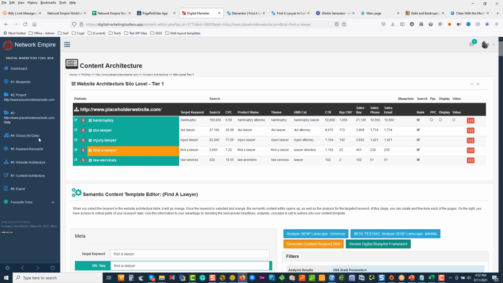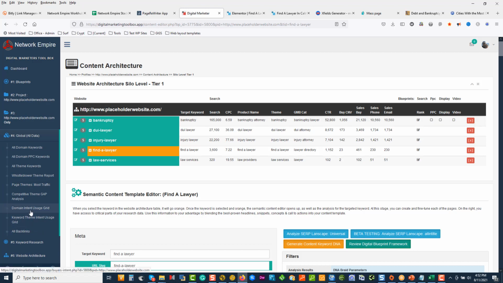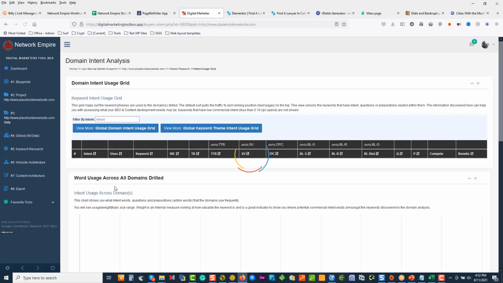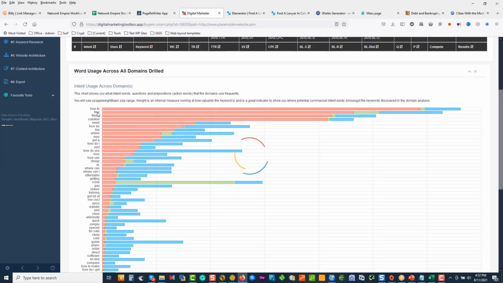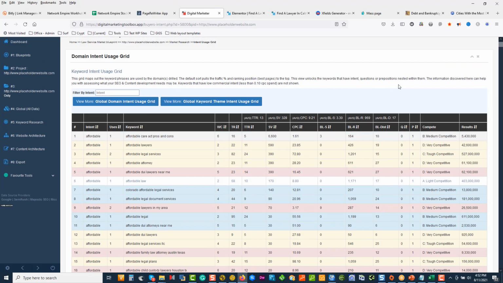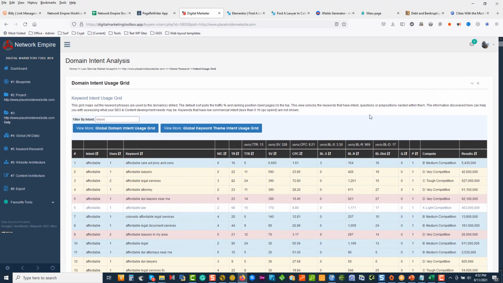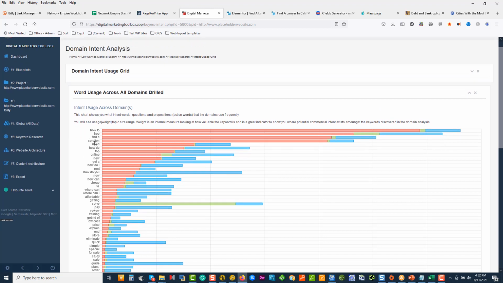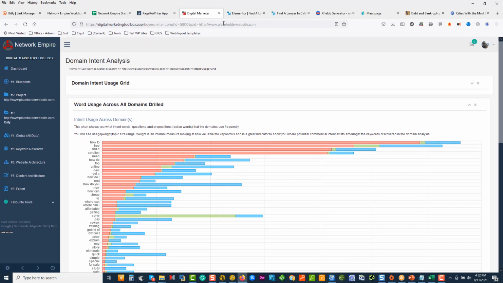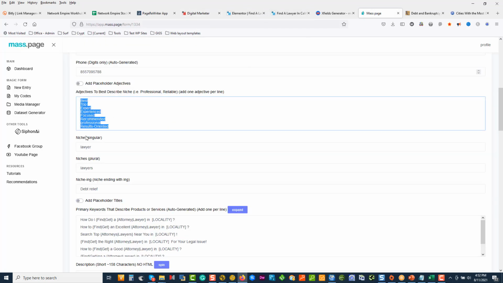So what I do is, when I'm working here in a global, I can look at the domain or I can look at the keyword theme intent. So if we went to the domain intent, we analyze this, we can see the words that people use. Okay, and once we understand how they use their language, we can go and dig deeper into the grid. And once we find what we want, we can take that and either stick it into any of the tools.